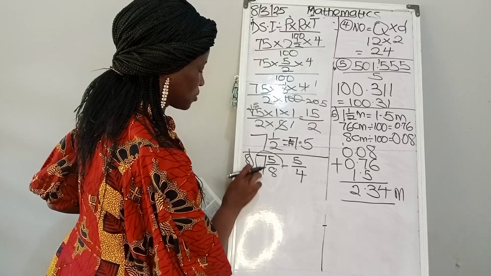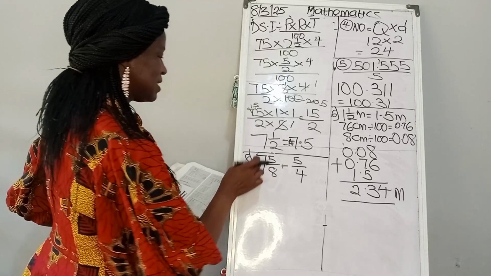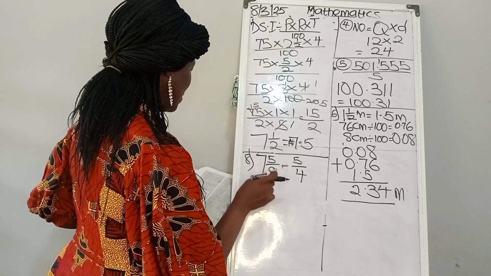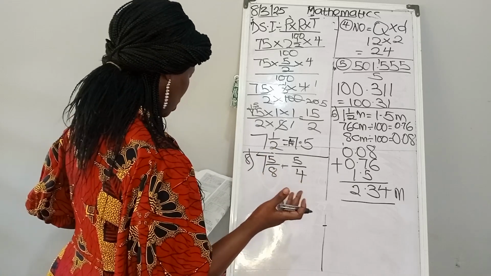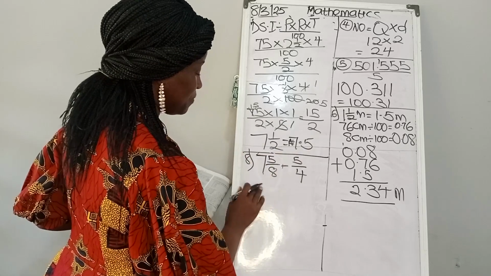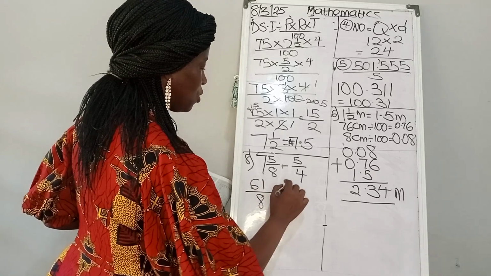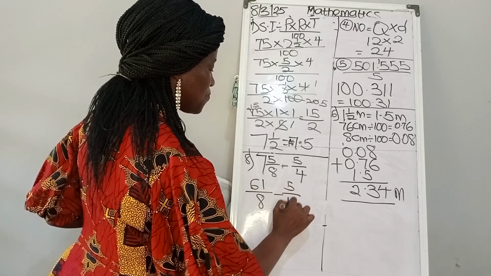So let's change it to improper fraction. We are going to be having 7 times 8 plus 5, that gives you 61. 61 over 8 minus 5 over 4.